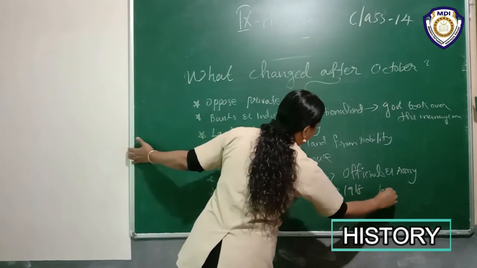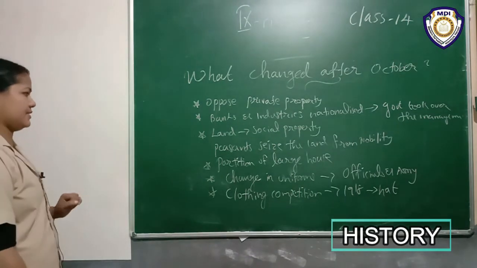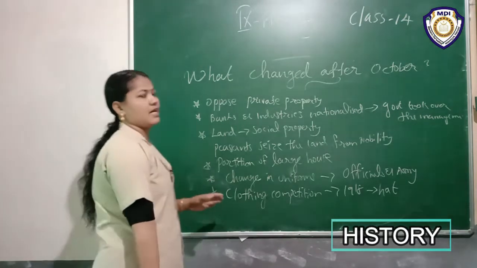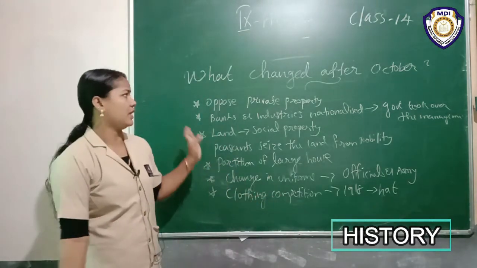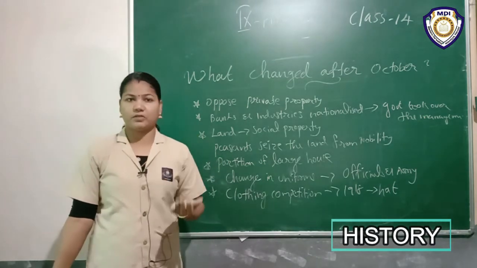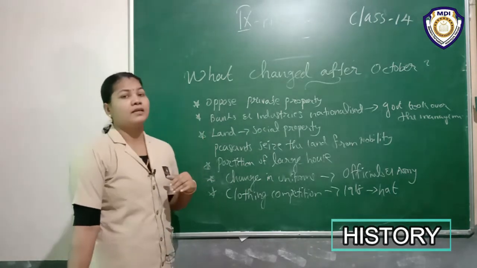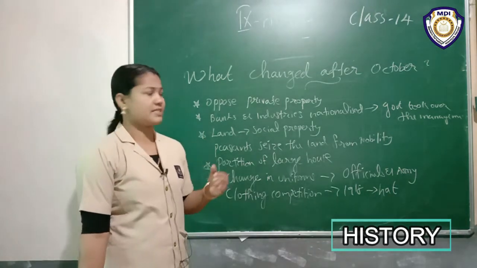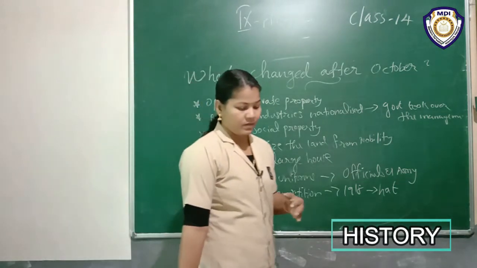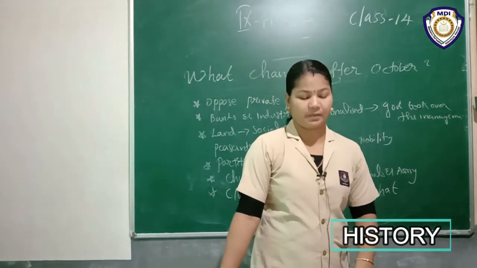1918, especially in case of a hat. Okay, these are the main changes. Firstly, here we discussed what are the changes after the October Revolution. After the October Revolution, we know that the Bolsheviks opposed private property. Then the banks and industries were nationalized, and the government took over the ownership and management.